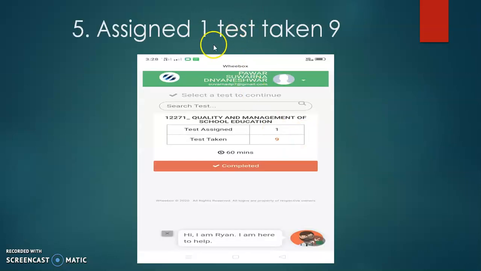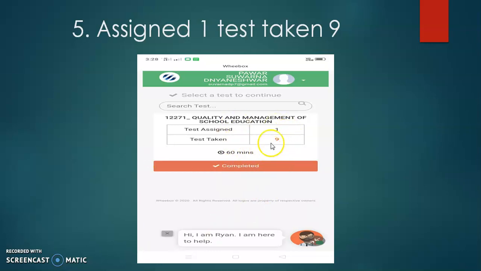Fifth, that is assigned one test and taken 9. Many students gave their examinations, but even though they gave one examination, due to a mistake or some software problem from the university side, the message comes that test taken 9. So students are confused whether they have given one test or whether it is recorded as 9 tests. So what to do?